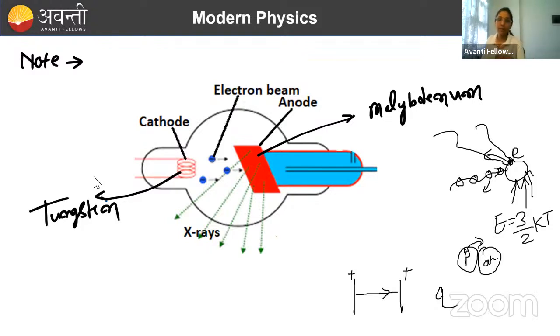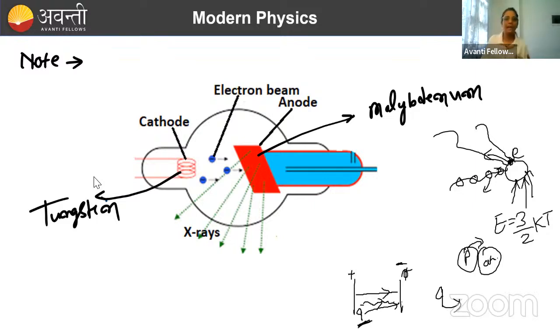If I allow this charged particle, which was at rest, to move from here to the negative plate, getting accelerated, what will happen? This Q charge will get attracted towards the negative plate, so it will start moving towards it. It will gain velocity, which means it will gain energy.